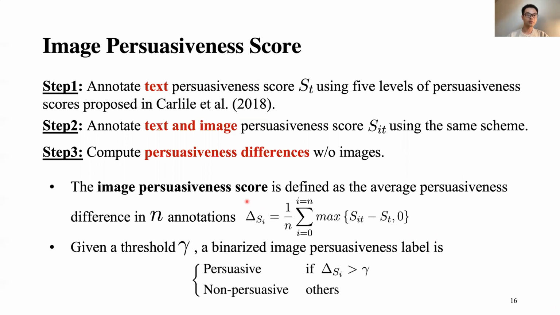Therefore, the image persuasiveness score is defined as the average persuasiveness difference over n annotations, which is shown in this formula. If we give a threshold gamma, we can binarize the image persuasiveness score into labels using this formula.